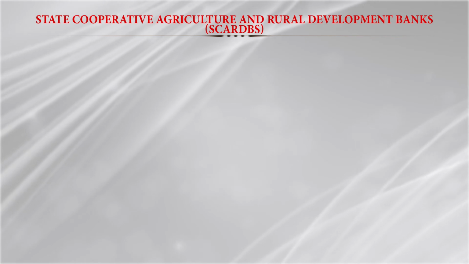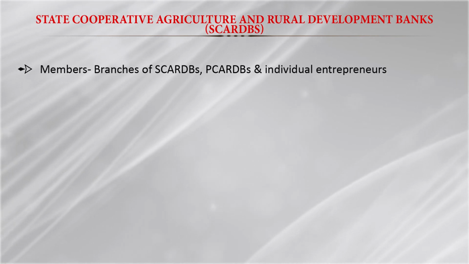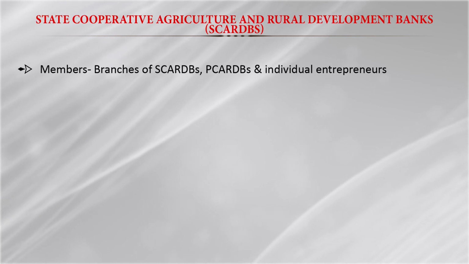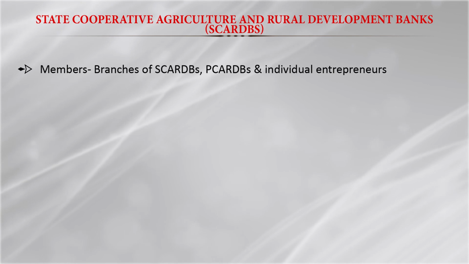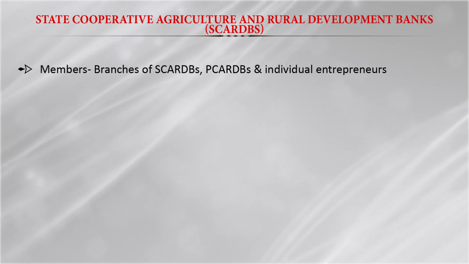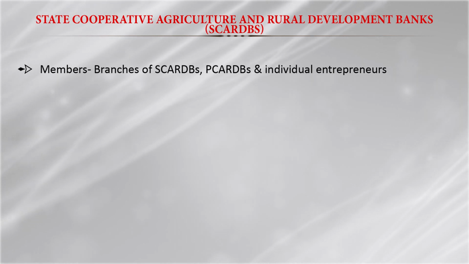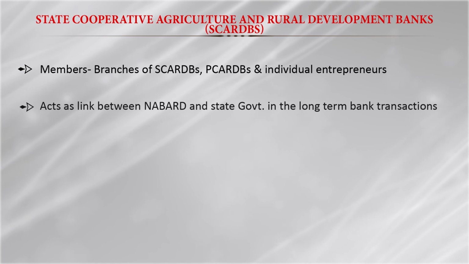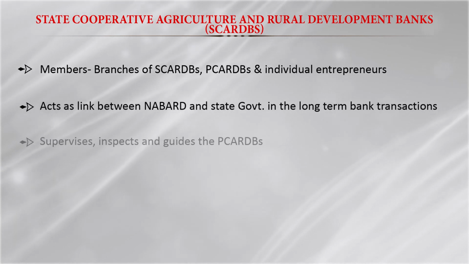And in case of the State Cooperative Agriculture and Rural Development Bank, the branches of the state cooperative agricultural development bank are members of the society, and the primary cooperative agricultural rural development banks and individual entrepreneurs are members of this state level bank. Basically they act as a link between NABARD and the state government in long-term bank transactions.